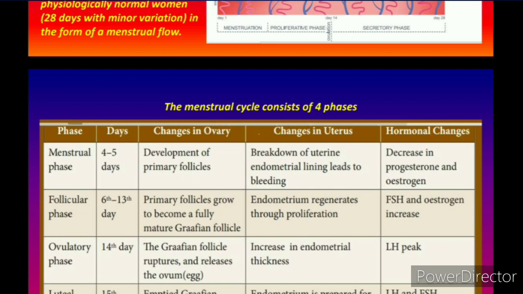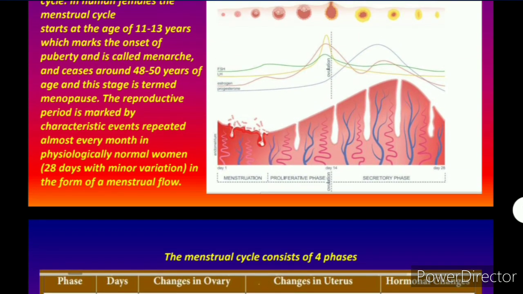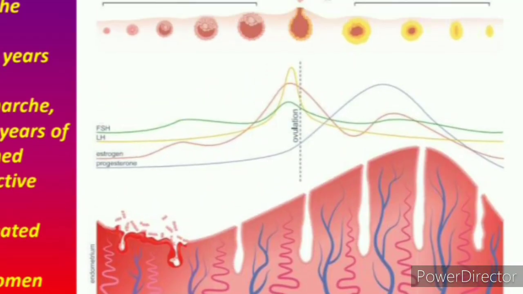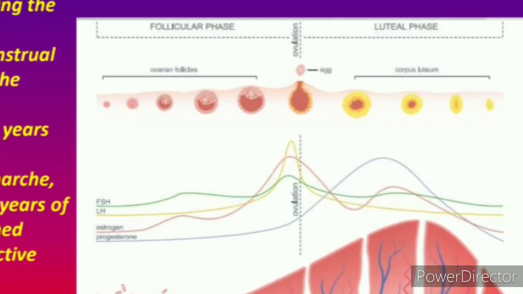This is a good representation of the phases, because most students get confused. Here you will find a reddish layer, that is the uterine layer, showing how the thickness of the uterus varies over the cycle, and these are the hormones: follicle stimulating hormone, luteinizing hormone, estrogen and progesterone. So these are the hormones changing over the menstrual cycle.